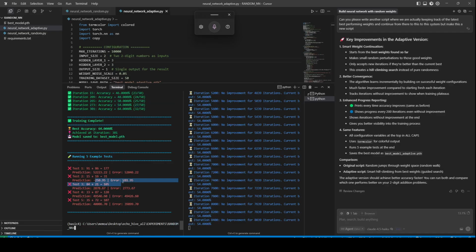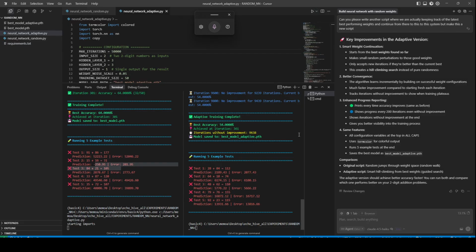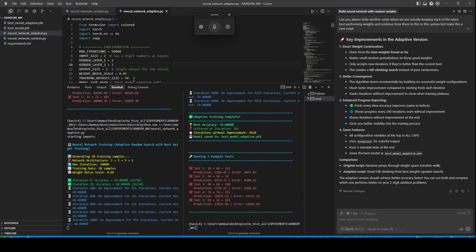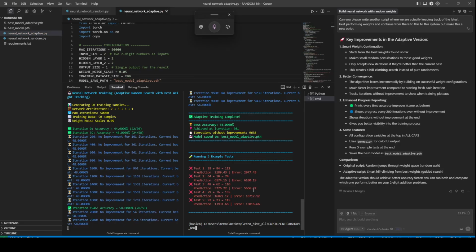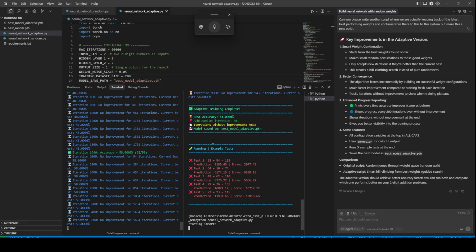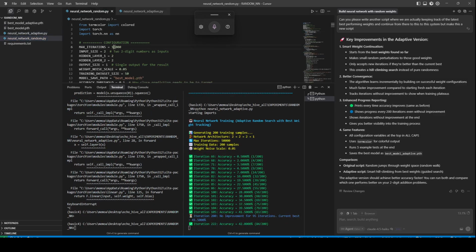Yeah, so this is obviously not learning very well, but we can increase. Let's just go wild and increase the max iterations to 50,000. And our adaptive system didn't perform very well either. Let's reduce it. Maybe our training data set is not sufficient. Let's say 200 and run this adaptive on 200 examples. Oh, I am running the adaptive one, so I'm mixing them up.